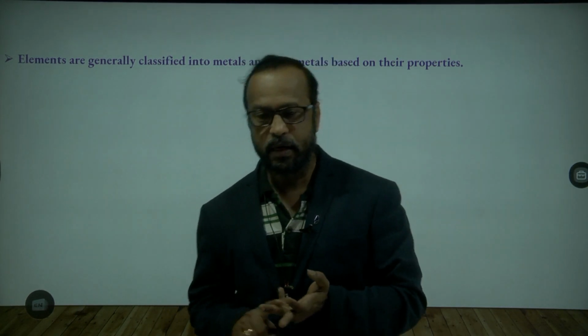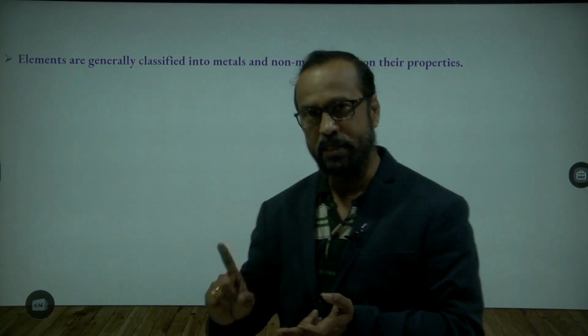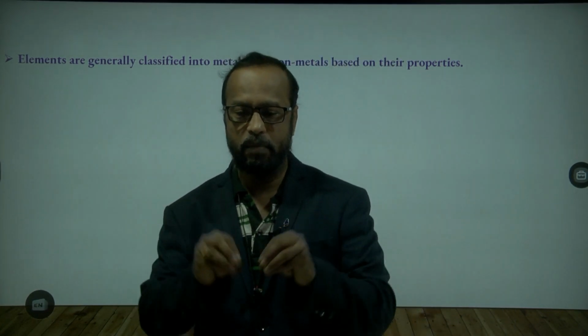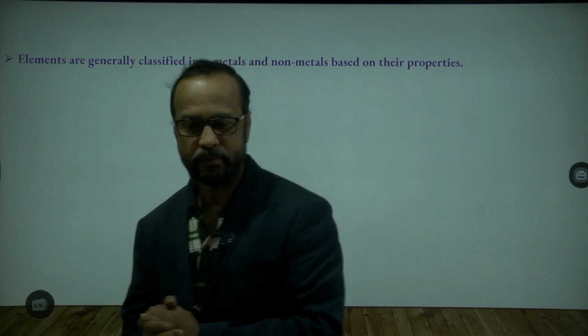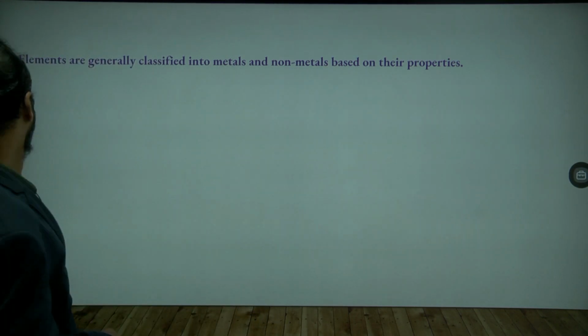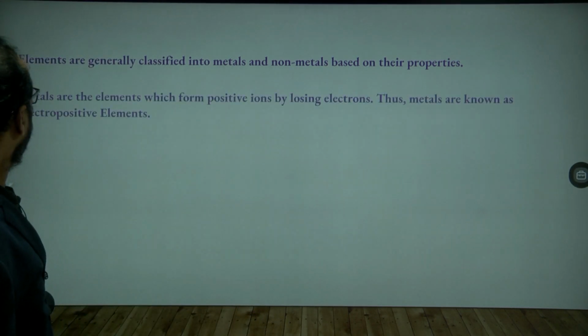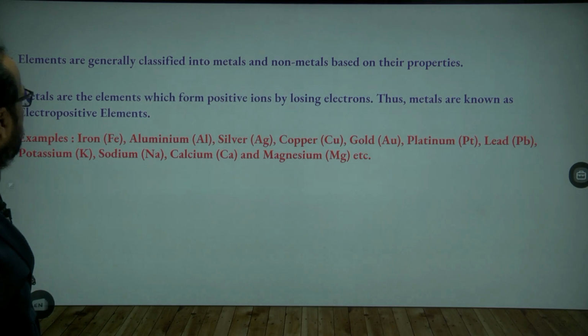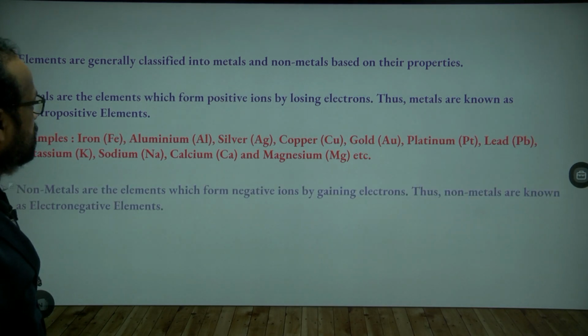Elements are generally classified into metals, non-metals, and of course there are metalloids also. Metalloids means those which have both metallic and non-metallic properties; they are called metalloids. Is this clear? Now, I already said that metals are the elements which form positive ions by losing electrons.